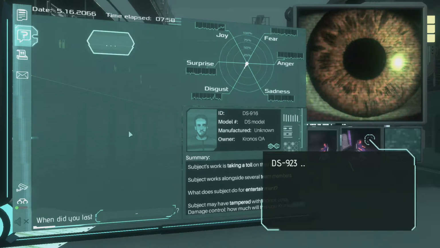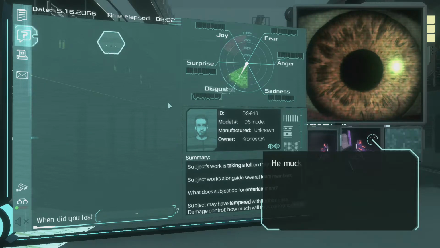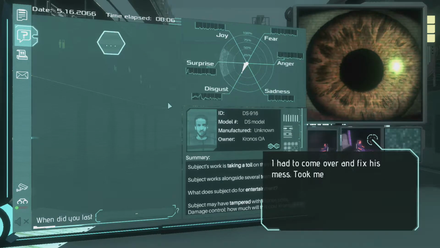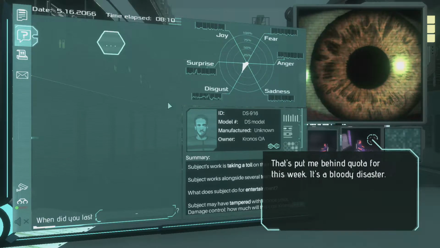What was the last argument about? DS-923 was being ridiculous as usual. He mucked up a simple stress test on his android. I had to come over and fix this mess. Took me 15 minutes. That's put me behind quota for this week. It's a bloody disaster.